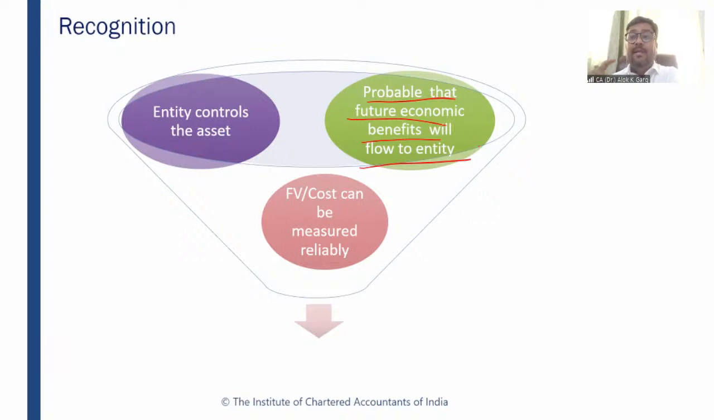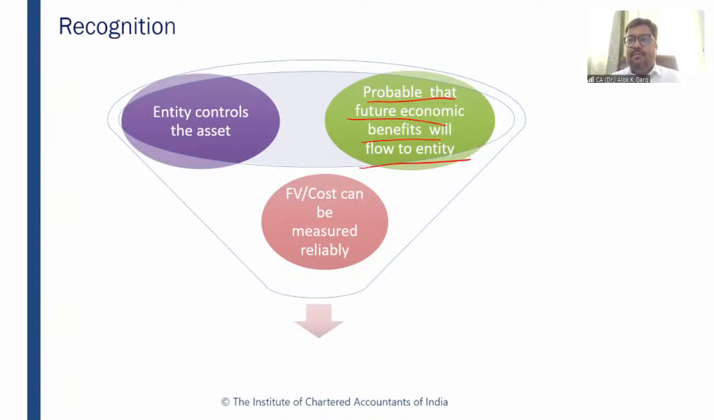See, in PPE and intangibles, we have used the words "cost can be measured reliably." But here we are using the words "fair value can be measured reliably." Why? If a cow has given birth to a calf, that calf has a value, yes or no? If you have to sell the calf, it has a market value, right? But probably you will not be able to find out the cost of the calf. How can you find out the cost of a calf?